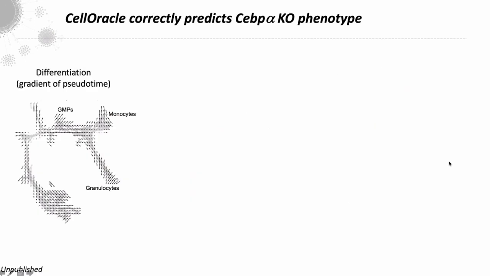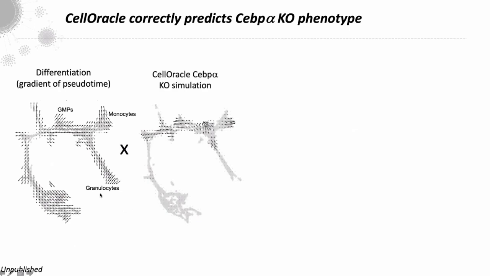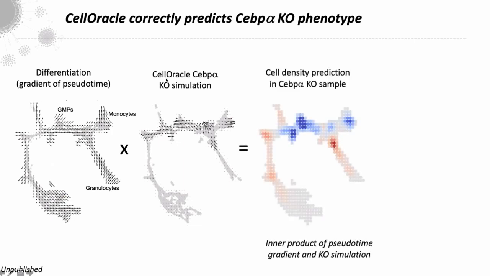So moving on to the validation of the knockout phenotype. We realized quite quickly that we needed to work with the forward momentum of differentiation in this case. So we calculate a gradient of pseudotime and project it onto the force atlas here. And we then calculate the inner product of this pseudotime gradient with the CellOracle CEBP alpha knockout simulation. And this produces a cell density prediction in the CEBP alpha knockout sample.